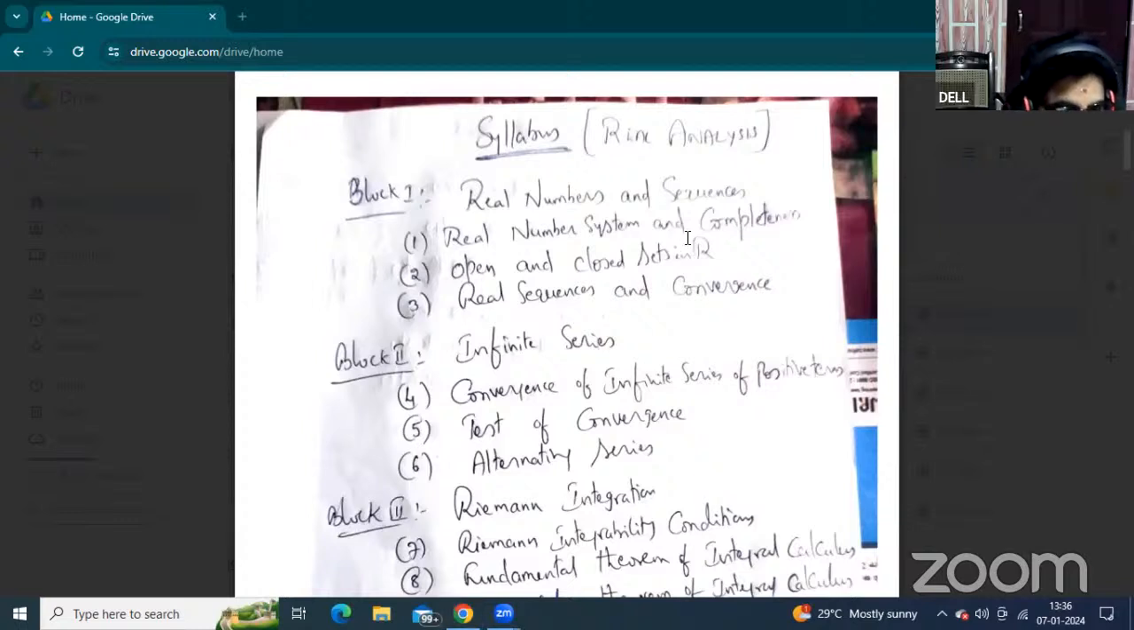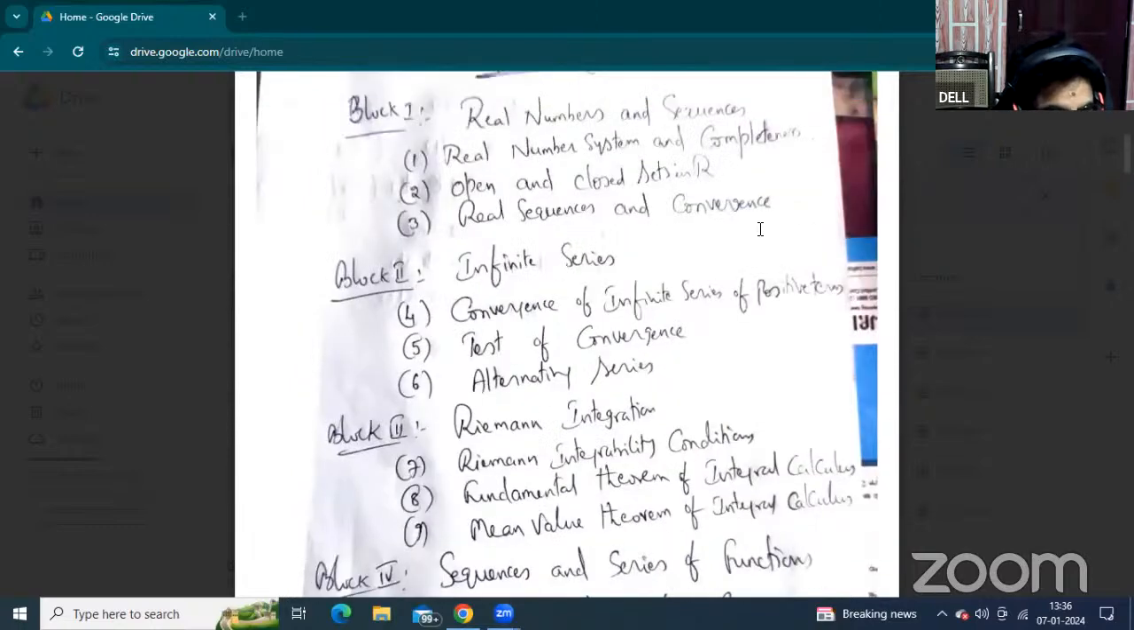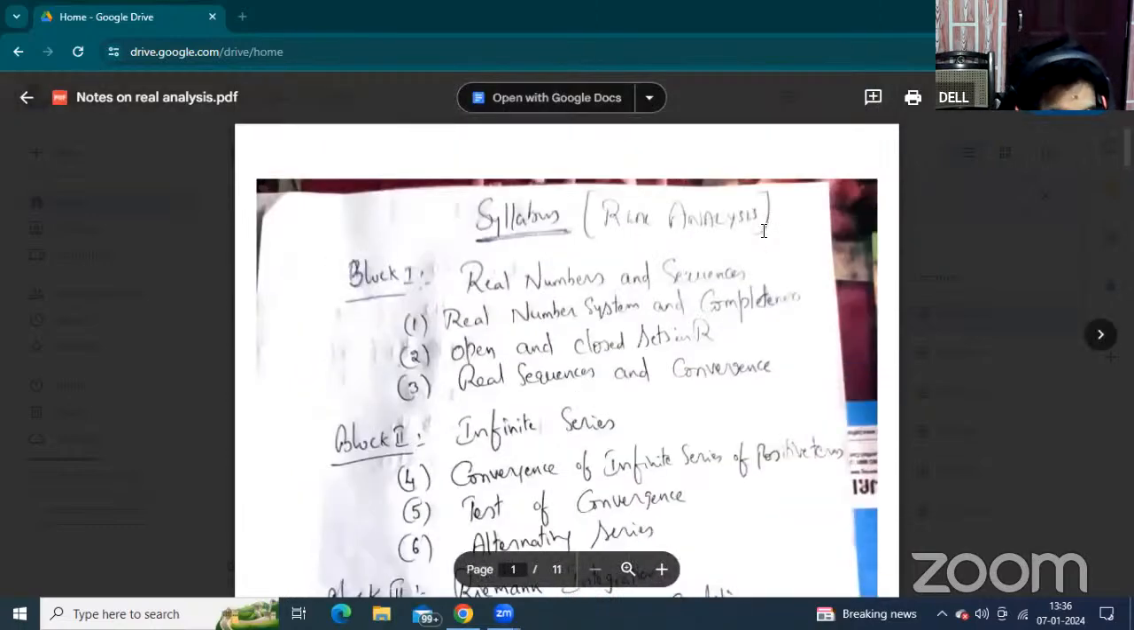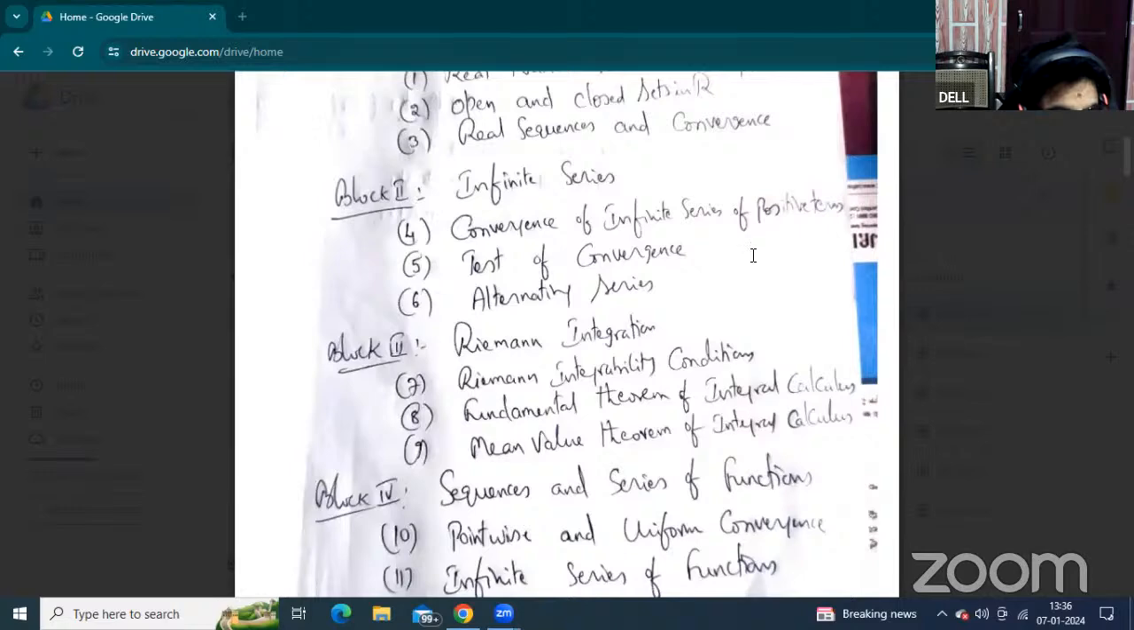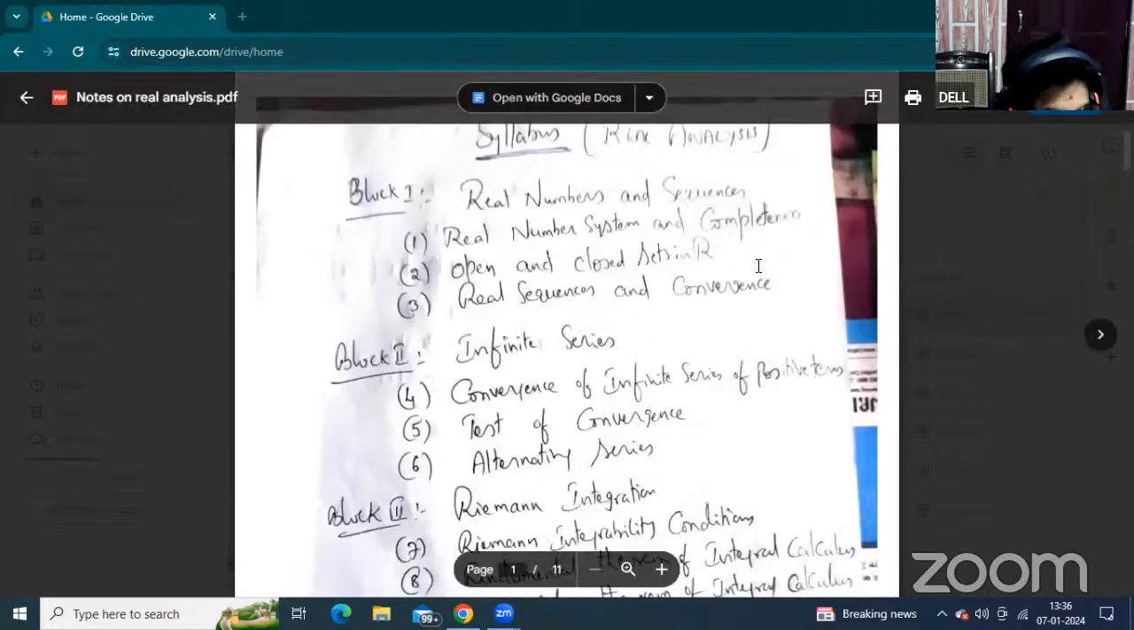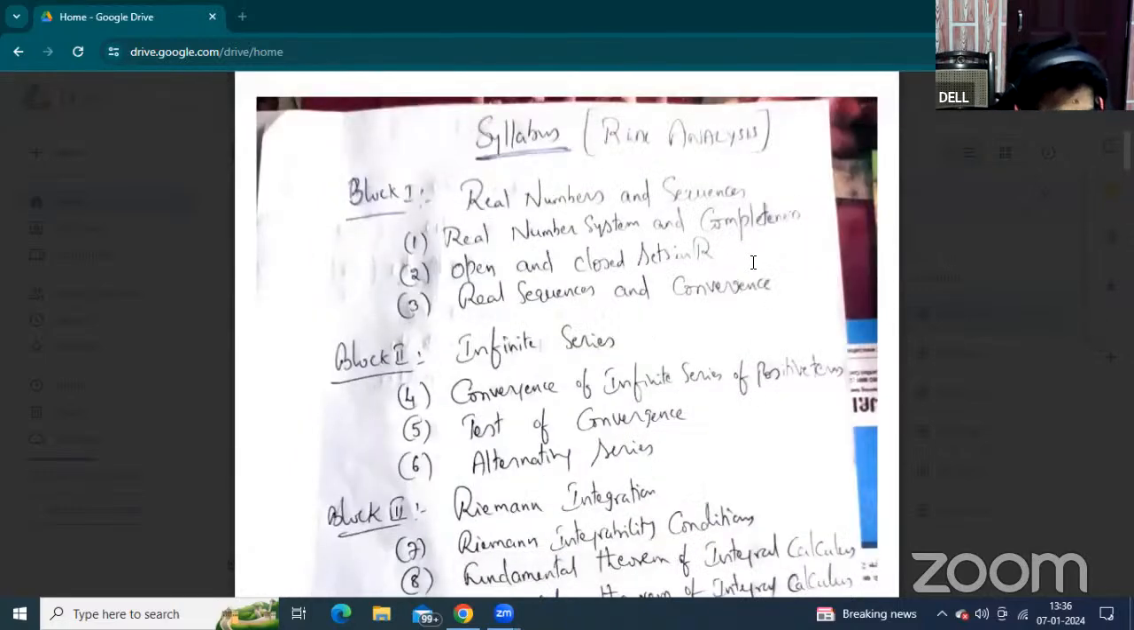Now, this is the third semester mathematics, real analysis. Once again, I repeat, the concept of real analysis in the UG third year syllabus. There are four blocks here. The first block is real numbers and sequences. Please observe the screen share. Is the vision there? Okay. Now, this is the first block, real numbers and sequences.